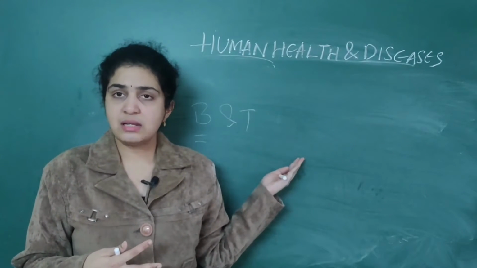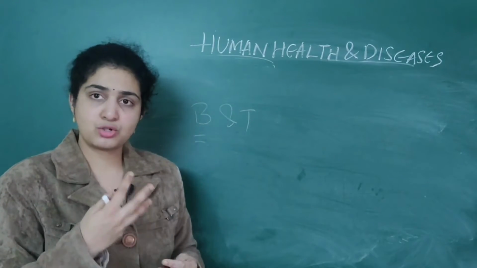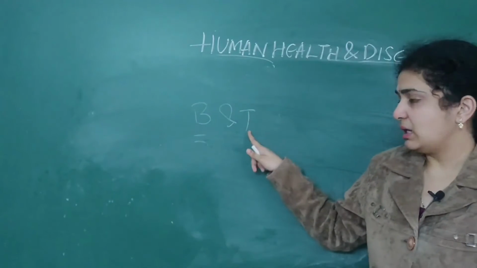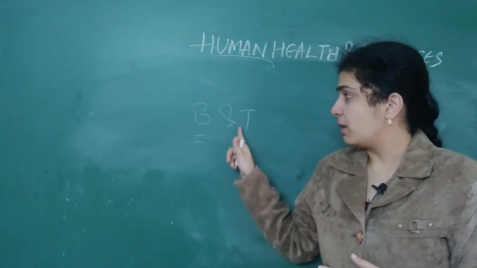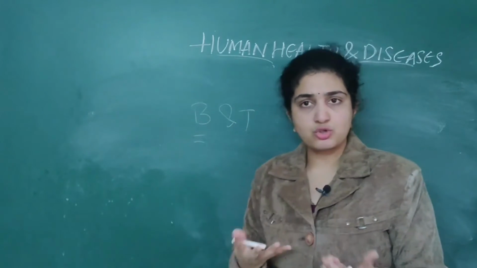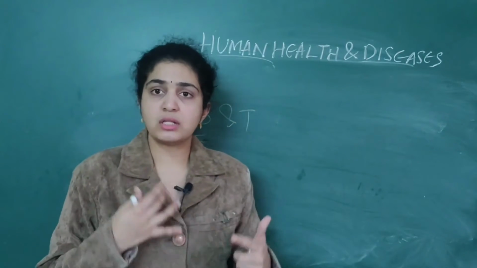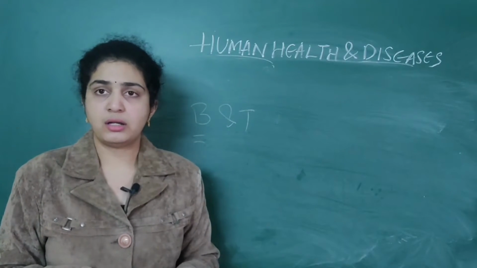Whereas T lymphocytes will help these B lymphocytes. There should be something for helping, right? B lymphocytes will produce antibodies, but T lymphocytes play an important role in helping B lymphocytes to produce antibodies. So B and T act together to produce numerous antibodies which are very important.